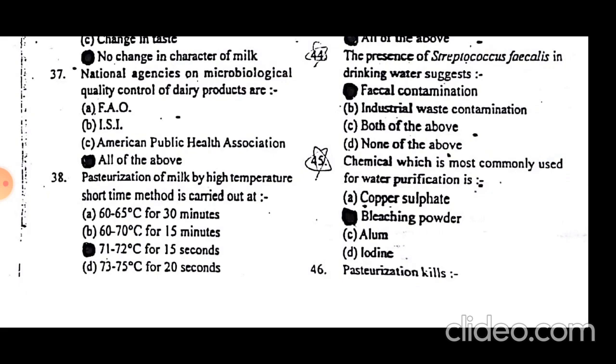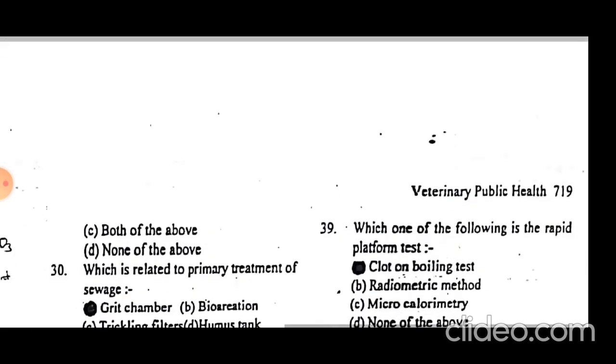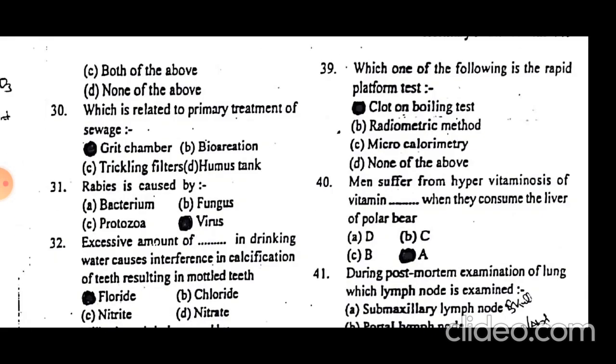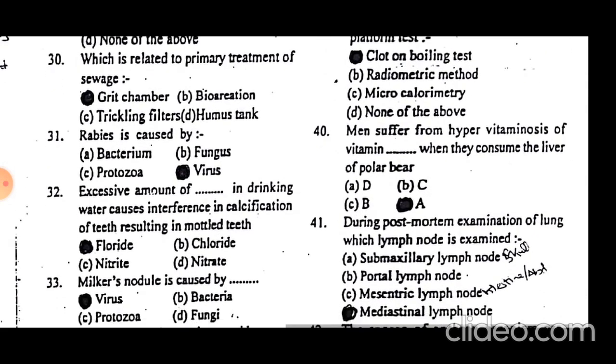Pasteurization of milk by the high temperature short time method, or HTST, is 72 degrees centigrade for 15 seconds. That is the high temperature short time. Which one of the following is a rapid platform test? The clot on boiling test is the rapid platform test of checking the milk quality.